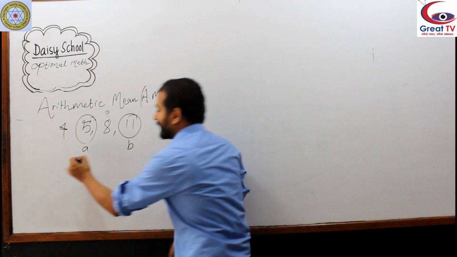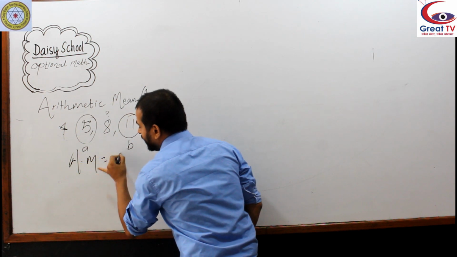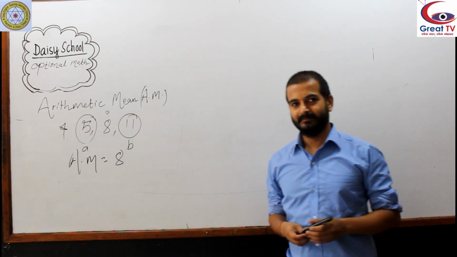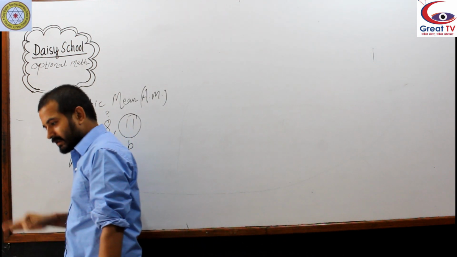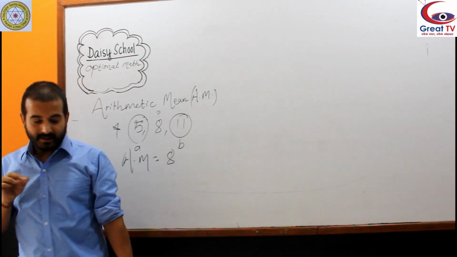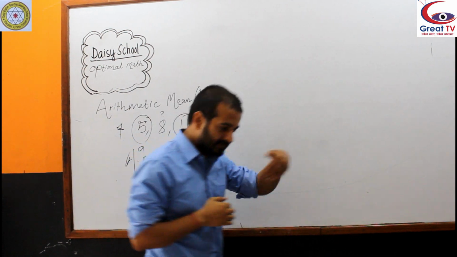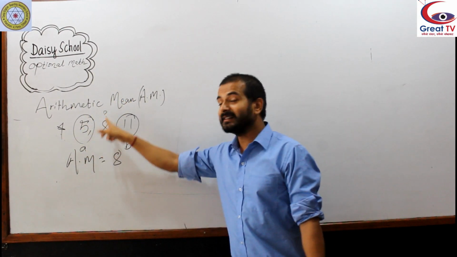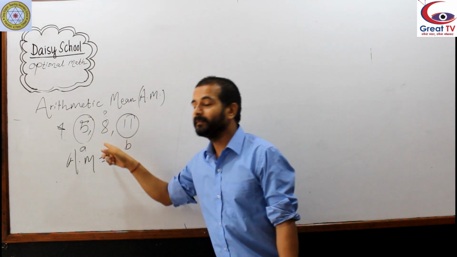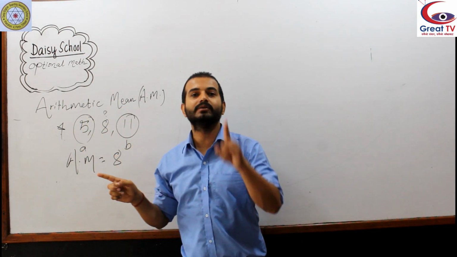So here the arithmetic mean is 8. Remember, in an arithmetic series, the term except first and last is called arithmetic mean. It is a series of 3 terms, so the number of means is 1.